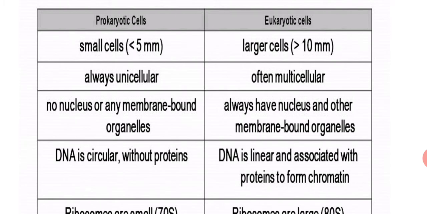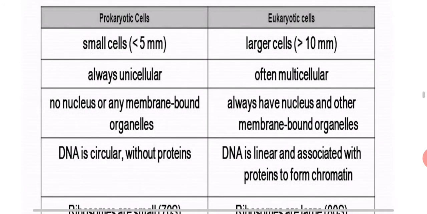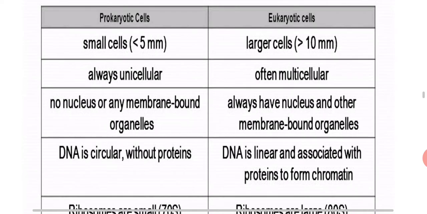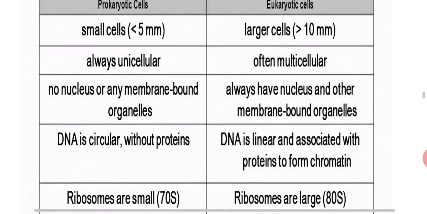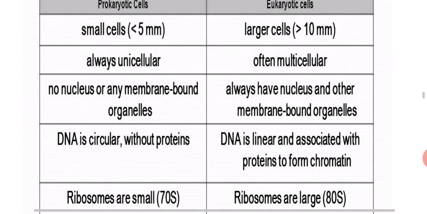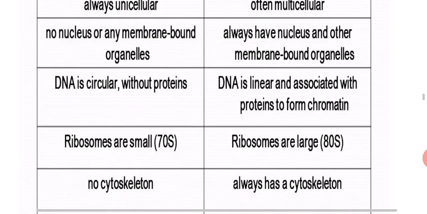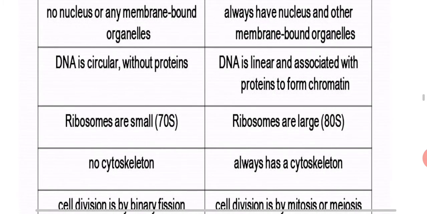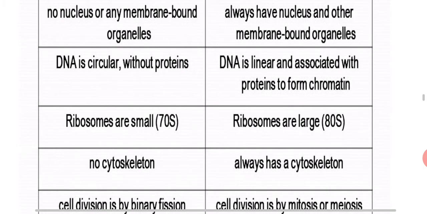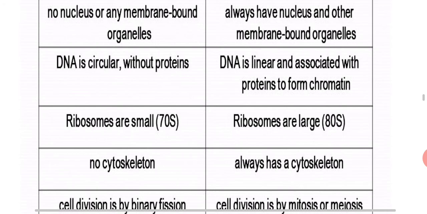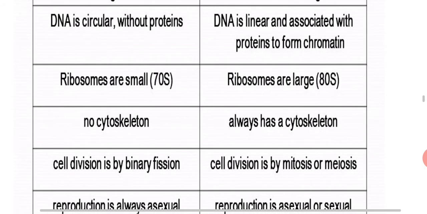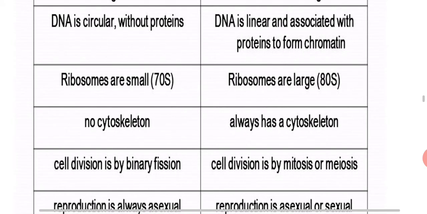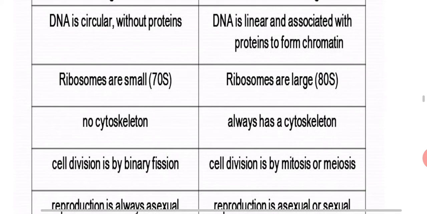In prokaryotes, DNA is circular without protein, but in eukaryotes DNA is linear and associated with protein to form chromatin. In prokaryotes, ribosomes are small, 70S type, but in eukaryotes ribosomes are large, 80S type. In prokaryotes, no cytoskeleton is present, but eukaryotes always have a cytoskeleton. In prokaryotes, cell division is by binary fission, and in eukaryotes, cell division is by mitosis or meiosis.